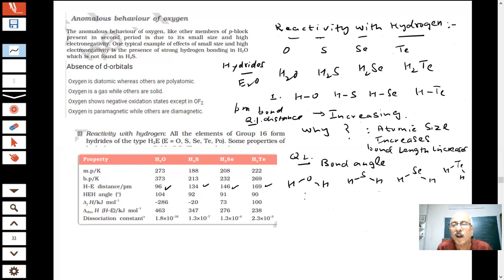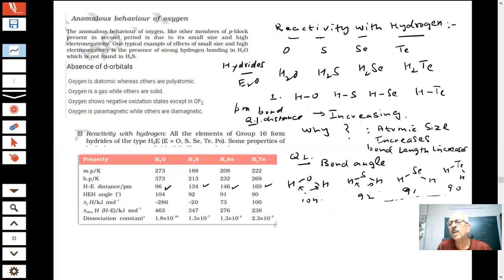Sir, the bond angle is decreasing. 92, almost the same. 91. After H2S, it is almost the same. There's not much change, so it's not going to be asked. When a change is very little, it doesn't make sense. Only when the change is large, that is the point. Here this bond angle is 104 and this is 92.